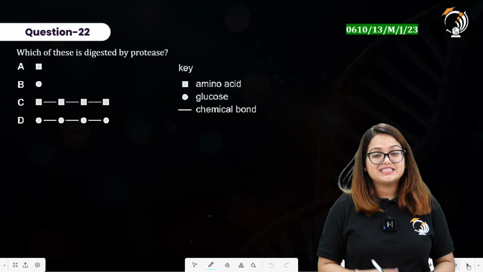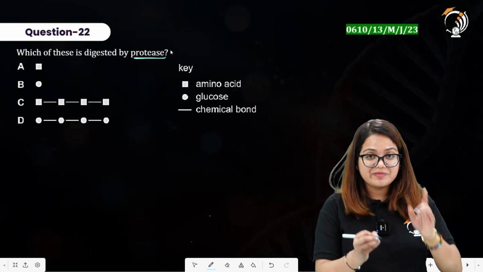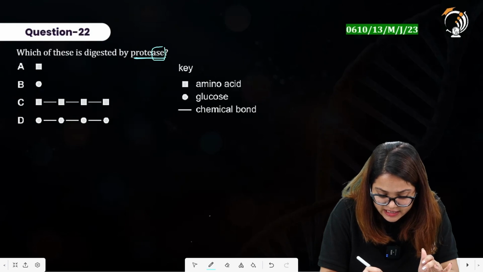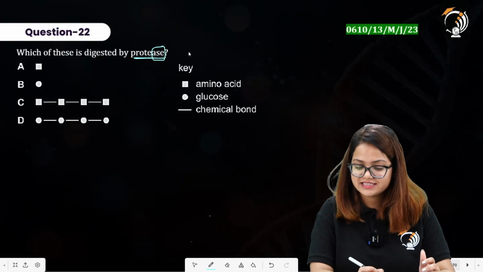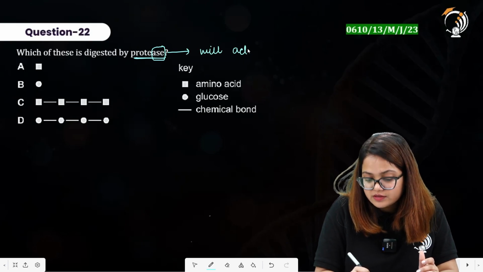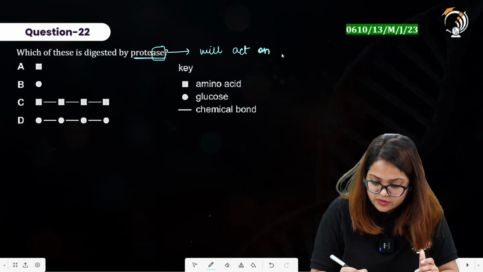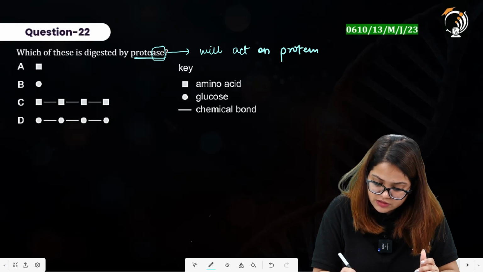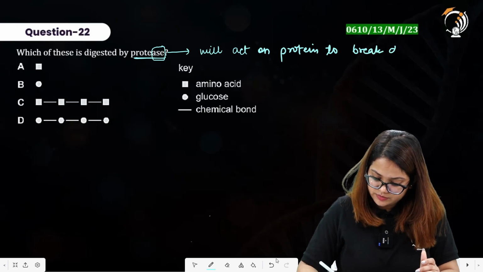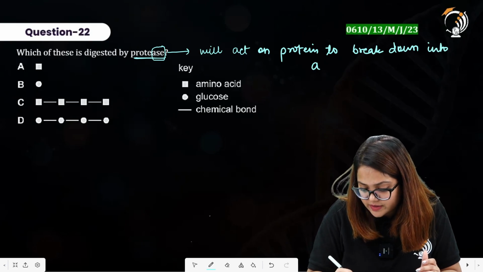Which of these is digested by protease? Now protease will be acting upon protein. It has ase in the ending, so you will say that this is an enzyme. So protease will act on proteins to break them into amino acids.